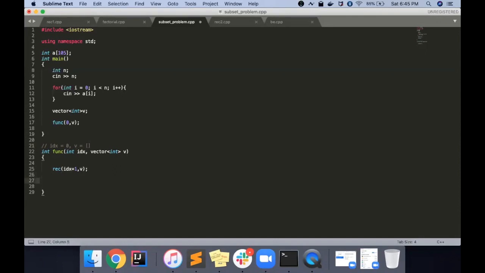Another thing was to choose that number. Choosing that number means, if you remember the vector session, I'm just putting that number in my vector.